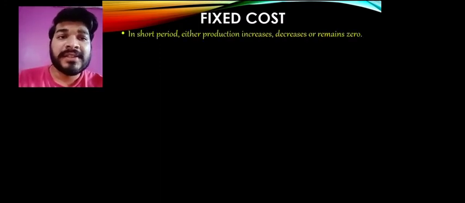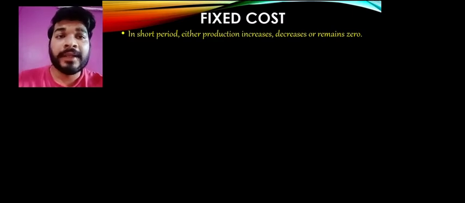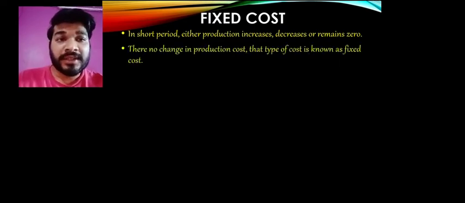Now when the word fixed cost comes to your mind, what does fixed cost mean? It says that in a short period, again a short run period in economics, either production increases, decreases, or remains zero. No matter whether production is more, less, or zero, there is no change in the production cost. That type of cost is called fixed cost.